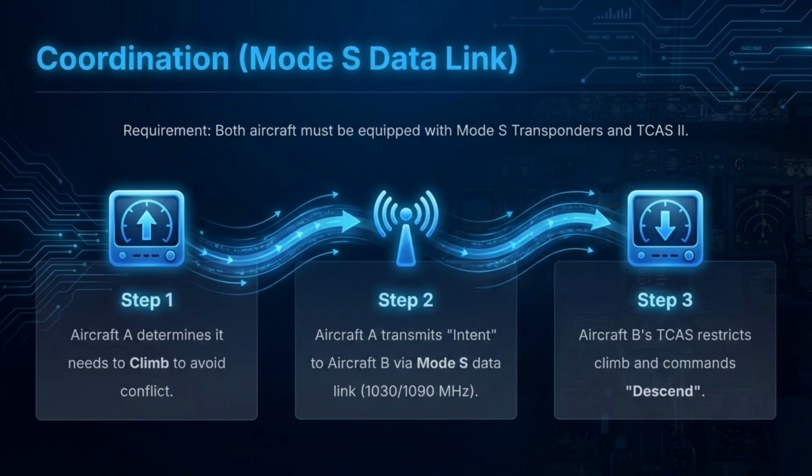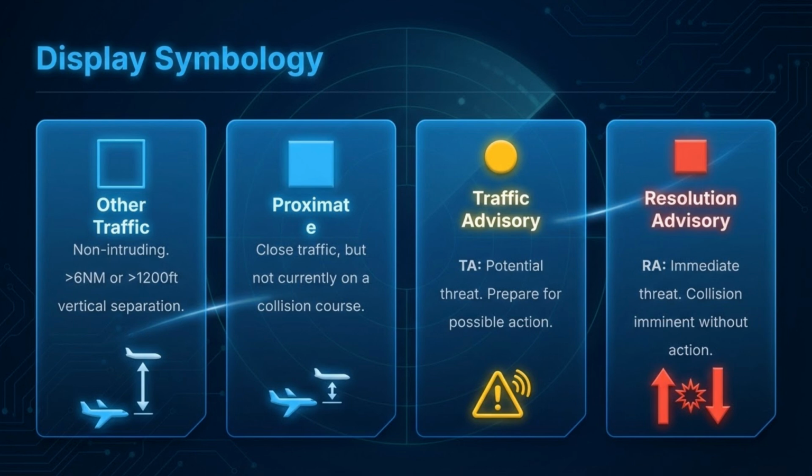Coordination between TCAS 2 aircraft is achieved via the Mode S data link. If aircraft A determines a climb is needed, it transmits its intent to aircraft B, which then restricts climb and commands a descent. Display symbology distinguishes traffic.